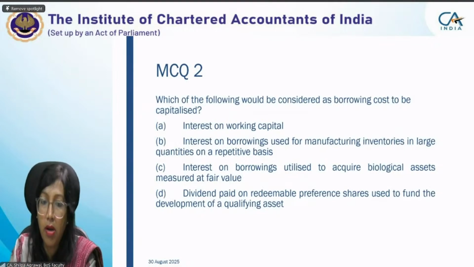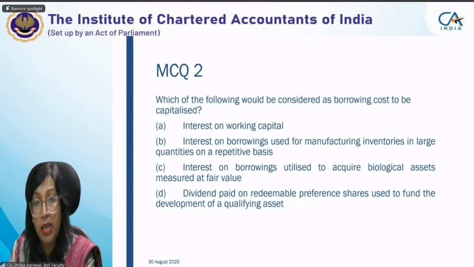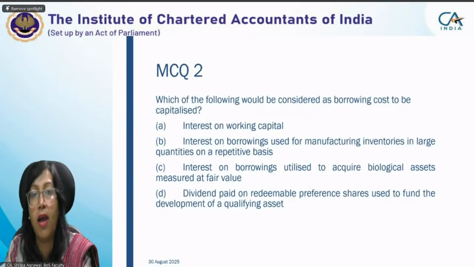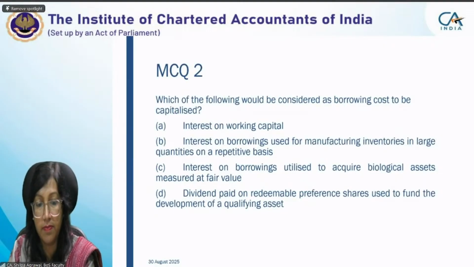Okay, so your correct answer is dividend paid on redeemable preference shares used to fund the development of qualifying asset. Very important is the qualifying word should be there. Qualifying asset, you have to capitalize the borrowing cost. Okay, so your correct answer was option D.